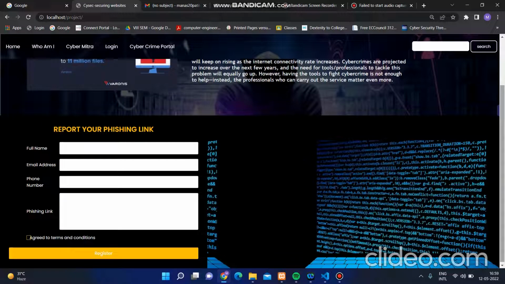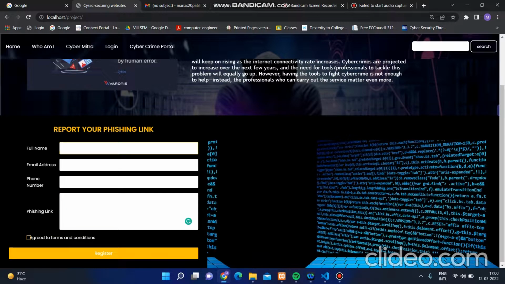If a user has received any phishing link, or any link that is not legitimate or whose information is not appropriate as per the rules, then the user can directly come over here, enter his name, email address, phone number, and the phishing link, and register this phishing link.